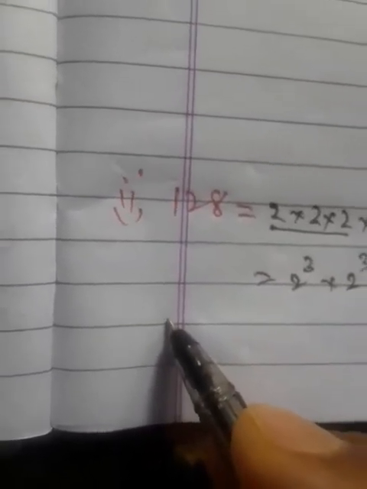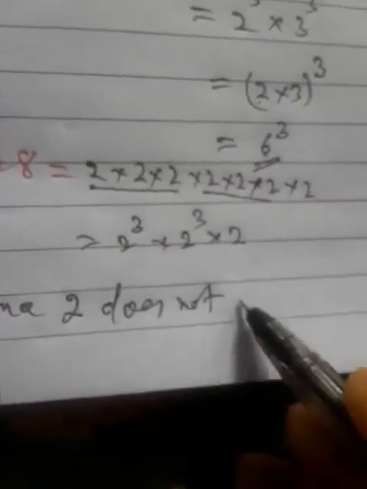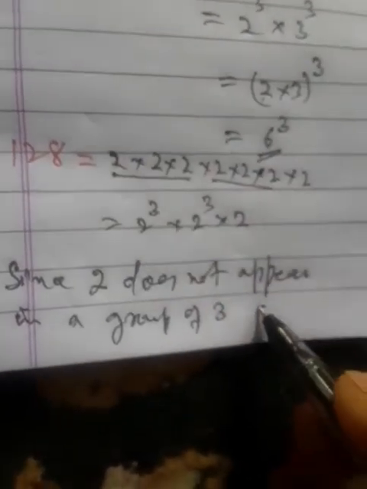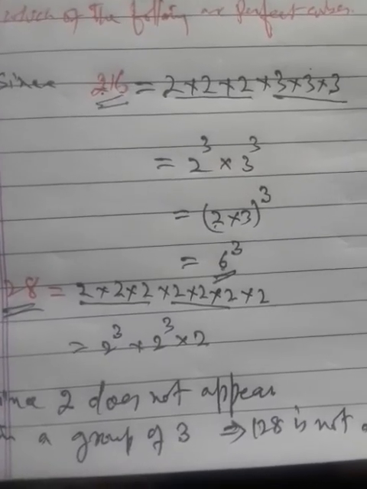So we can write here, since 2 does not appear in a group of 3, that implies this 128 is not a perfect cube. Other parts of this question can be solved by this method.